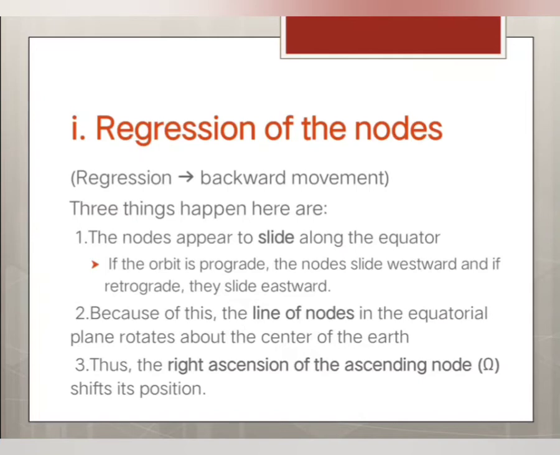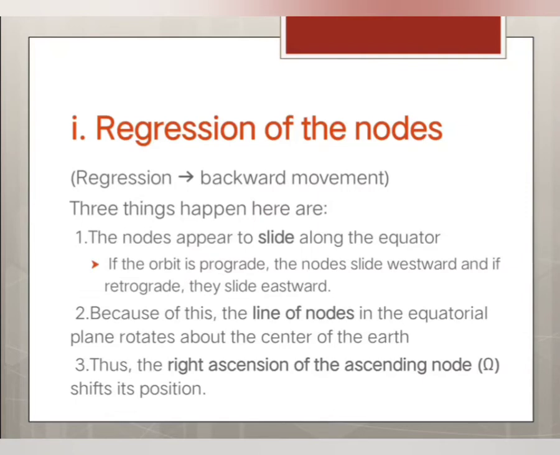So what is a prograde orbit and a retrograde orbit? Prograde refers to a satellite that spins in the same direction as its orbit, and retrograde refers to a satellite that spins in the opposite direction of its orbit. So these are called prograde orbit and retrograde orbit.